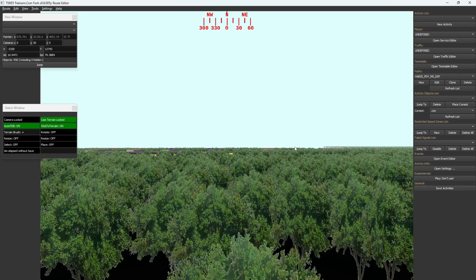Hi guys, in this tutorial I will show how to create an activity that goes beyond 24 hours. That is, if you start an activity late at night or in the evening and want to continue beyond the midnight period. One problem with creating such an activity is that any train defined after midnight does not appear. Any AI train, and even for the player train, the timetable stops working properly. That is, it shows the train is late even though you arrived early.